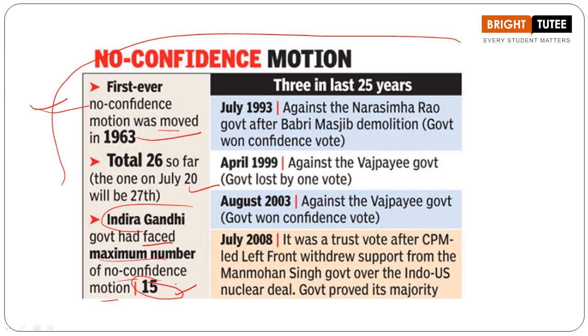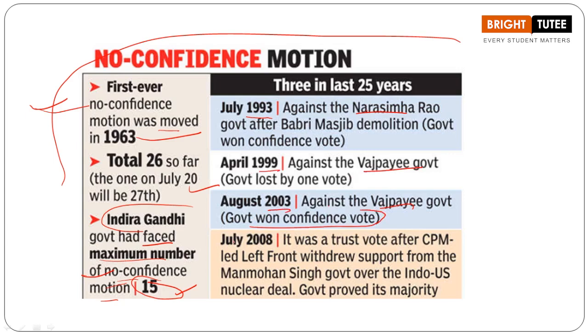So it was 15 times that the opposition parties voted for a no confidence motion. July 1993, it was against Narasimha Rao. 1999 against the Vajpayee government. August 2003 against the Vajpayee government. So the government won the confidence vote.